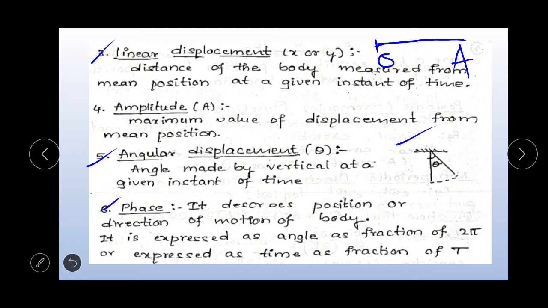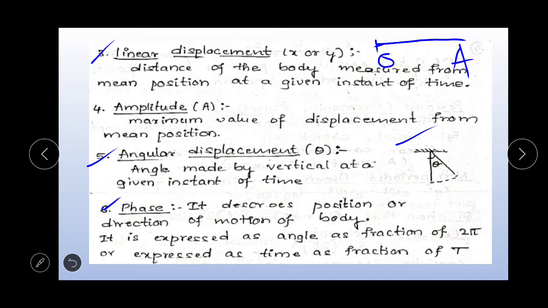Next, phase. It describes the position or direction of motion of the body. Okay, it is expressed as an angle, as a fraction of 2 pi, or it is expressed in time as a fraction of capital T. We will discuss phase in later slides.